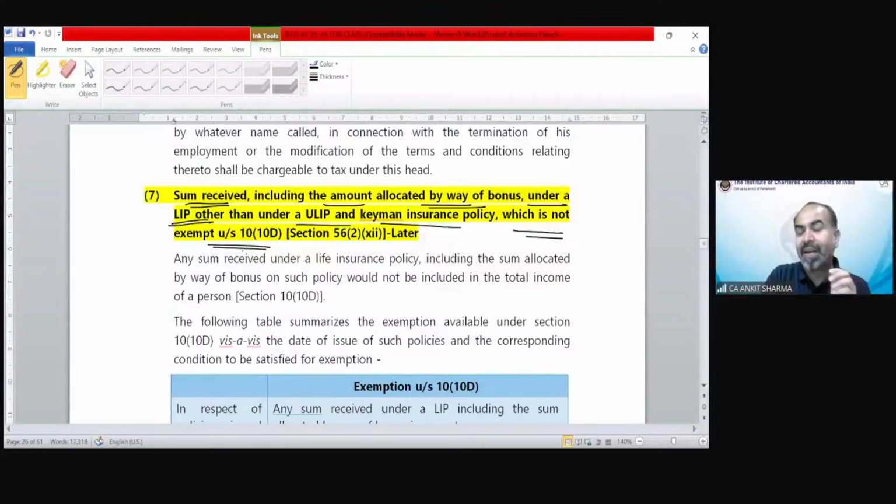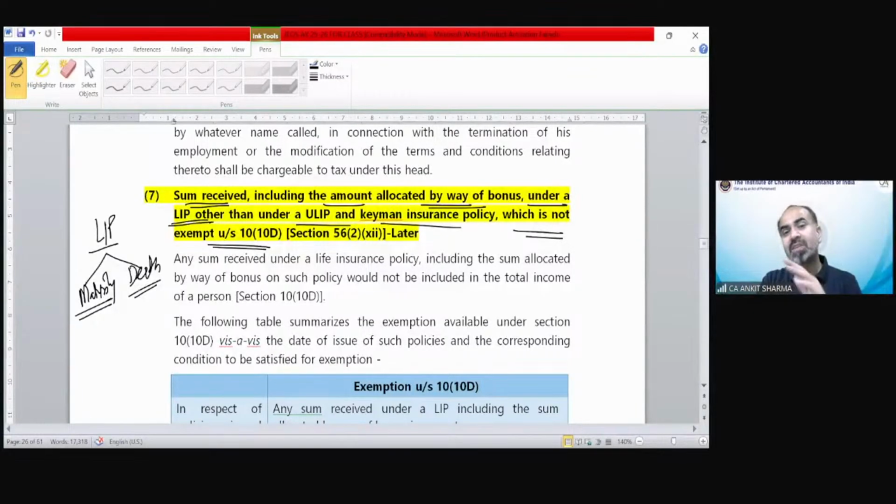under section 10(10D). So if you are having a life insurance policy, then there would be repayment at 2 points of time. Whether the repayment would be on maturity, that means you have taken a life insurance policy for 10 years. So within this 10 year, if that person passed away after 2 year or 3 year, then his or her family will get the maturity amount. So one repayment would be on death, and the other repayment would be on maturity. Maturity means 10 years has passed, but that person survives. So in that case, he will get the maturity amount.